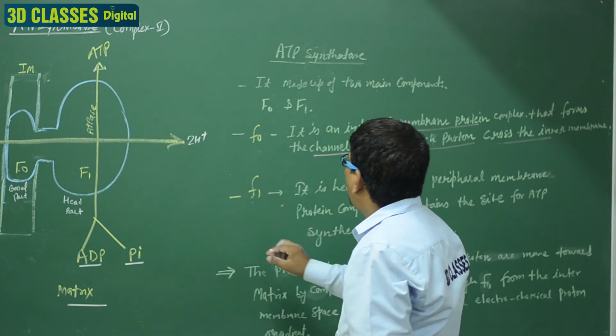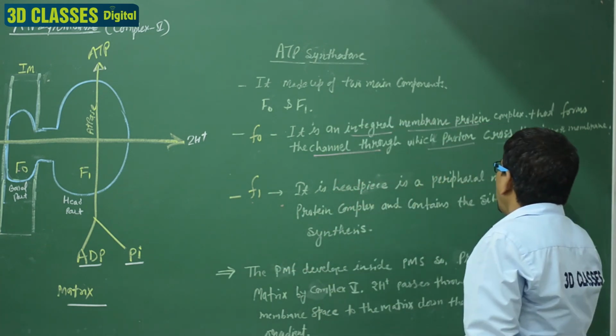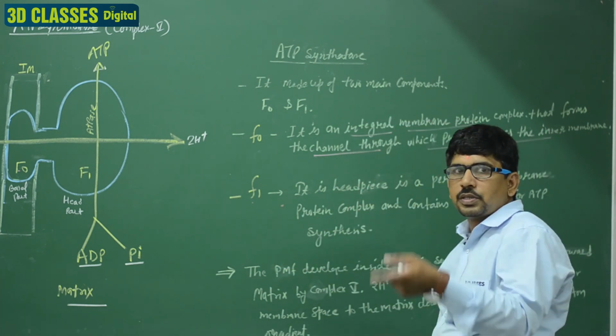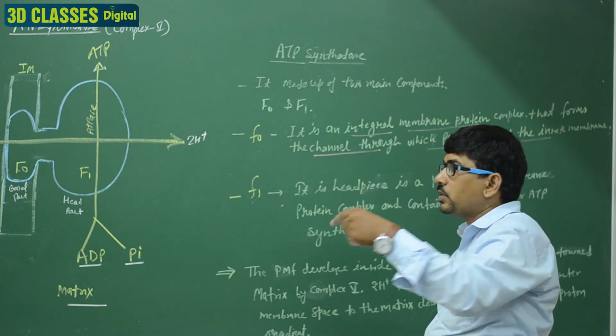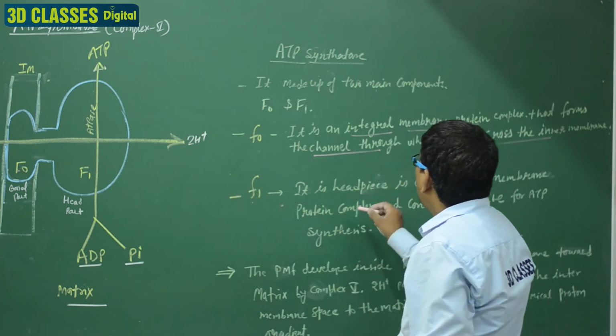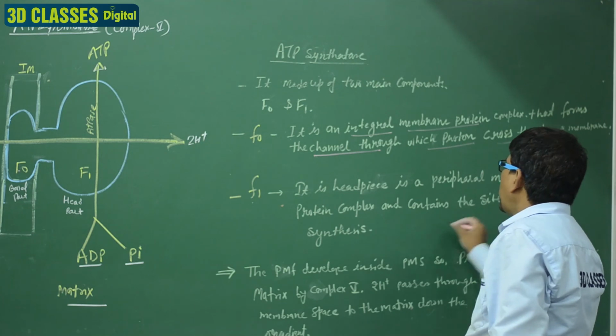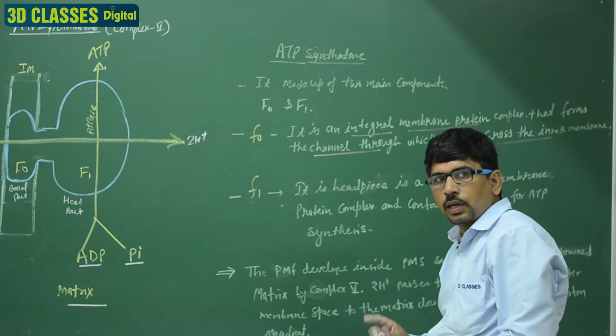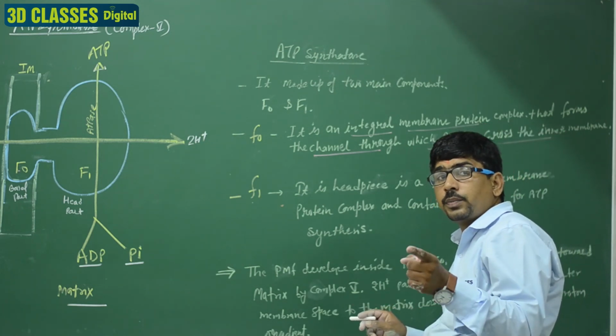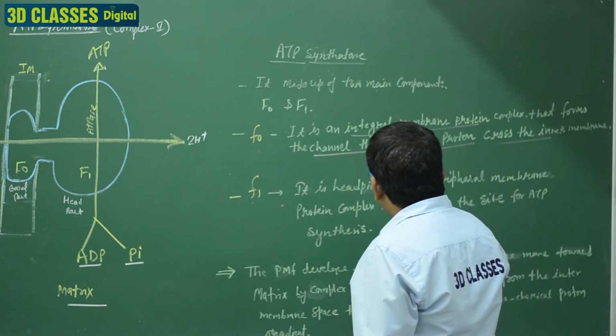The second one is F1. F1 is the headpiece, a peripheral protein complex, and it contains the site of the ATP synthesis. Clear? It is known as the site of the ATP synthesis, and it is known as the oxysome.